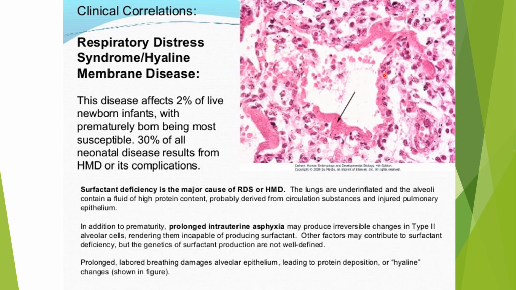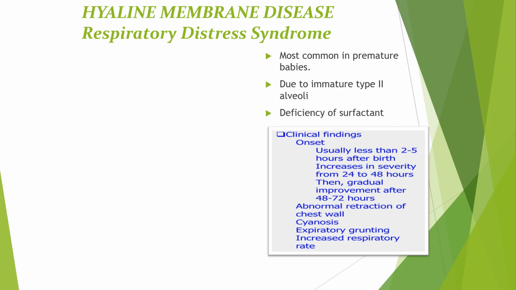In this disease, it usually affects premature infants in which surfactant is not produced in sufficient amount. At birth, when the fluid is absorbed by the capillaries present in these spaces, as the surfactant is not produced, the air surface tension increases and there is a collapse of the acini, which leads to asphyxia and distress syndrome in the newborn babies.